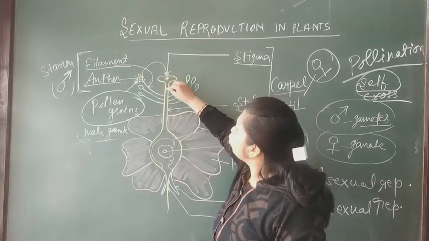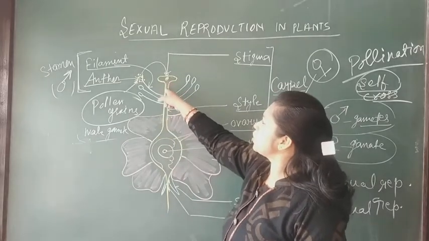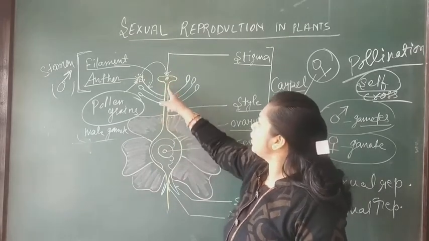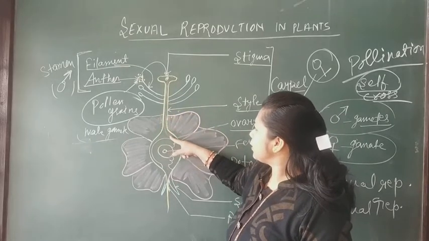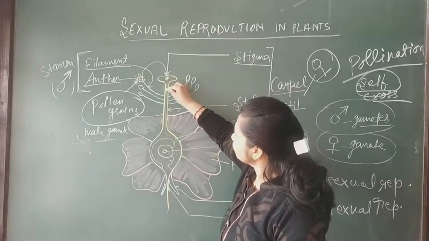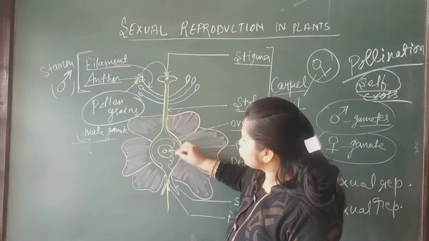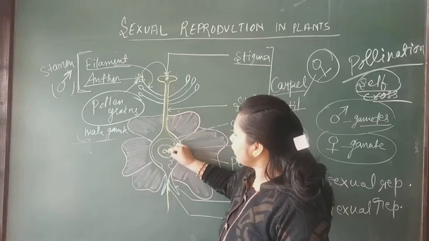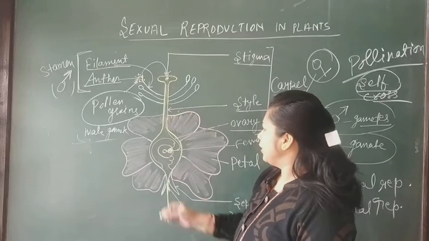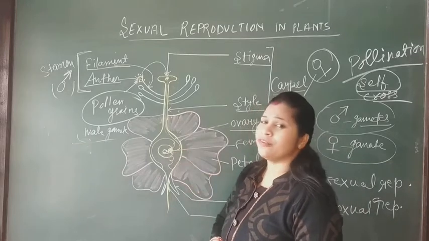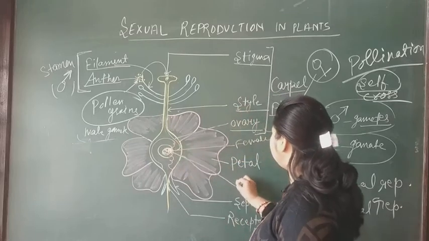A pollen tube arises, and the pollen slowly travels through this pollen tube and stigma, comes to the ovule and reaches the egg, and then the fertilization process occurs. The female and male gametes fertilize together to form the what?